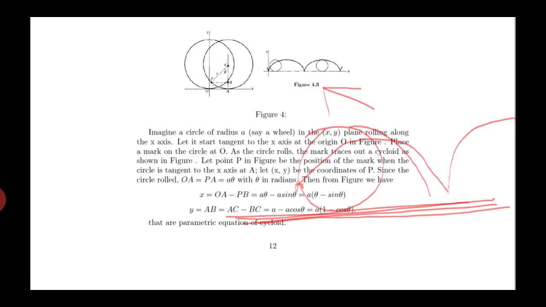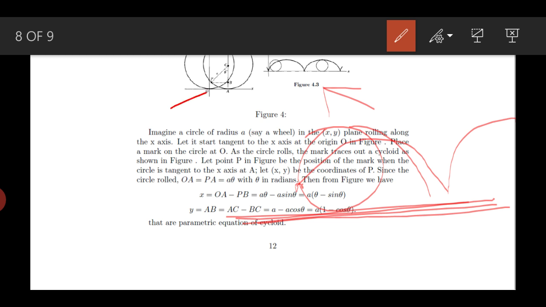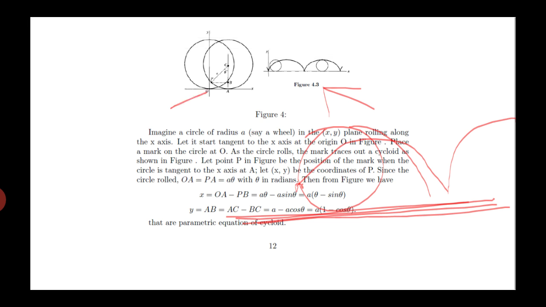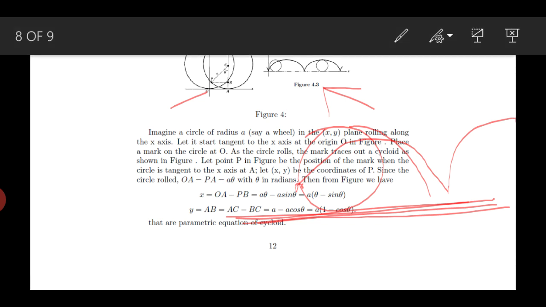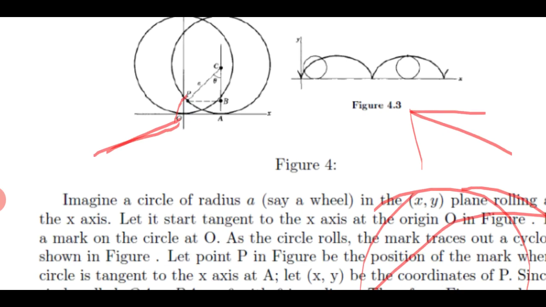So let us imagine a circle of radius a, and let us suppose that in the initial condition the circle is at rest and at the origin O. So the bottom of the circle is at the origin. After some time the wheel rolls over, and the same point O is now at the point P. Let me zoom out.